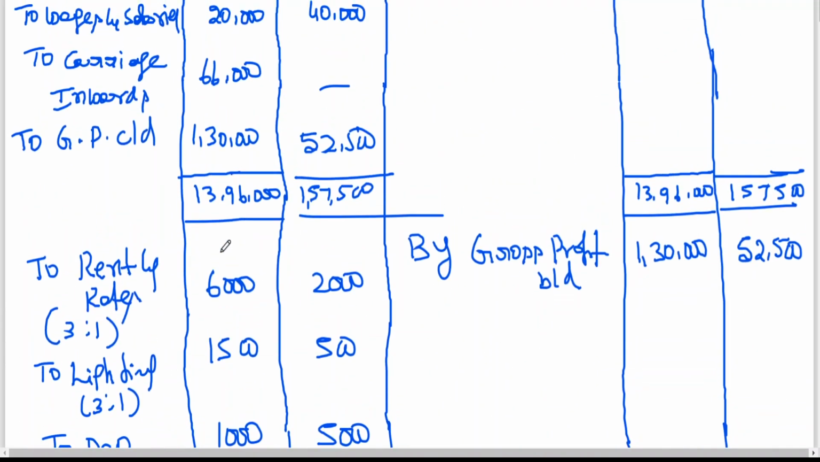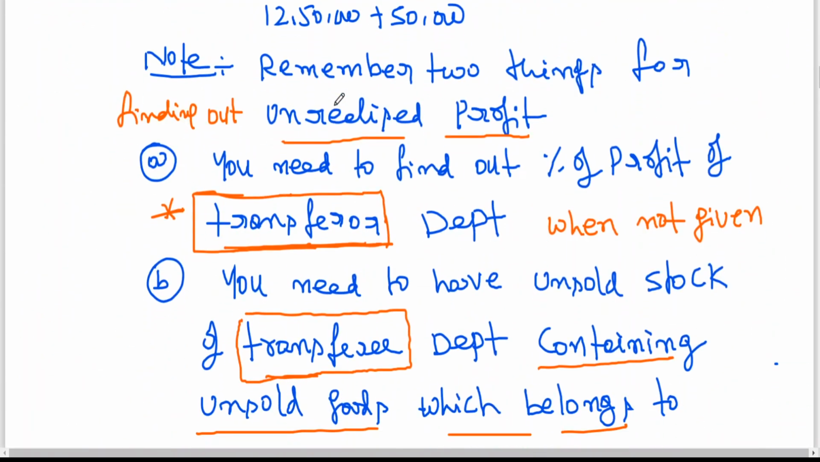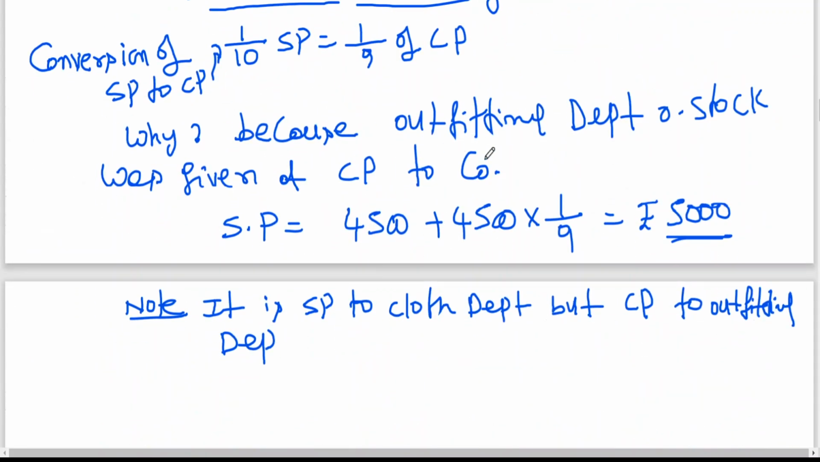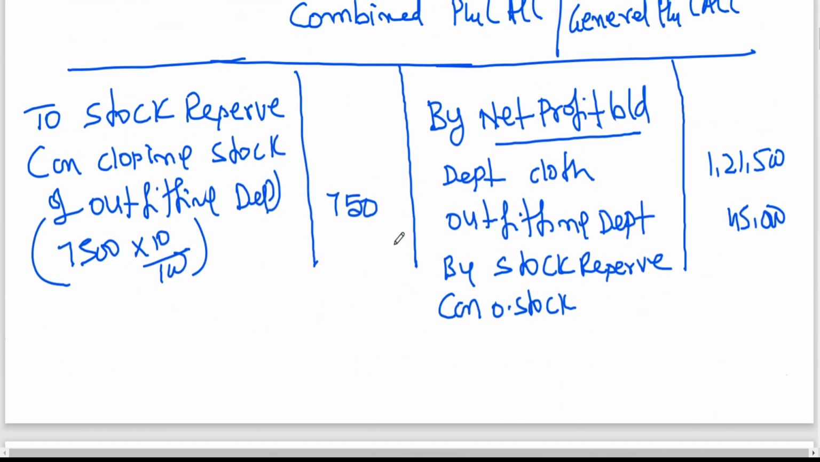What is opening stock we got here? 5,000. I've done the working notes also. 5,000 is selling price, 4,500 is cost price. The difference is how much? 500. Selling price minus cost price is loading effect, my dear. Then we are having certain expenses.